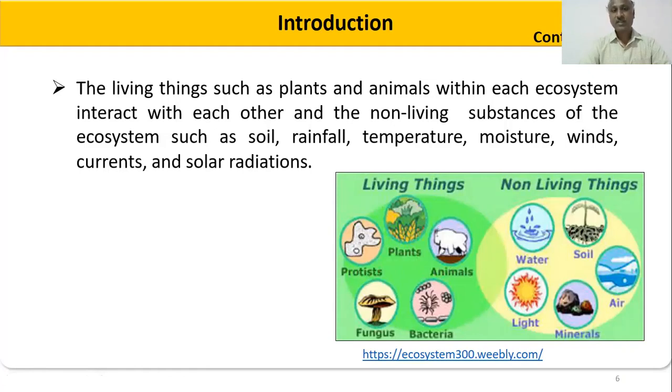In the ecosystem, the living things such as plants and animals interact with each other, and with the non-living substances of the ecosystem such as soil, rainfall, temperature, moisture, winds, currents, and solar radiation. So that we call an ecosystem. It is an interaction between the living and non-living things.